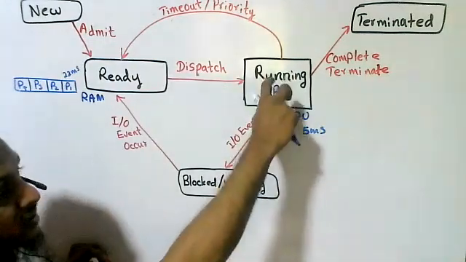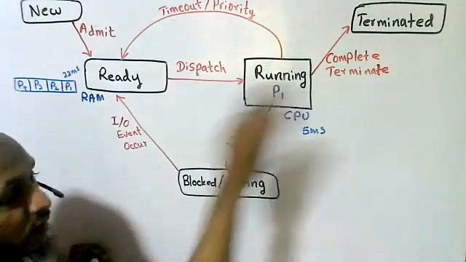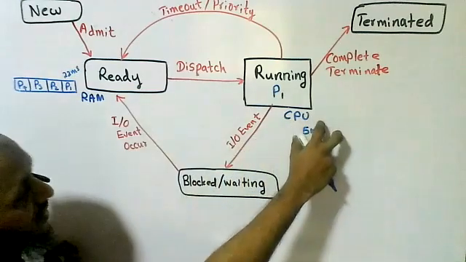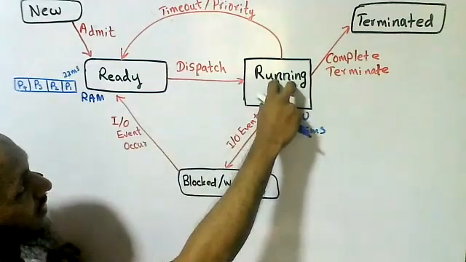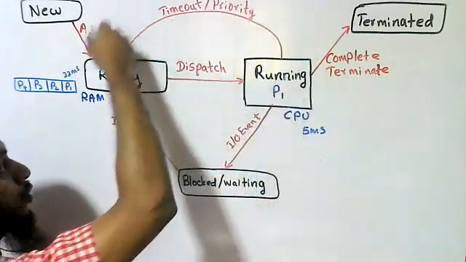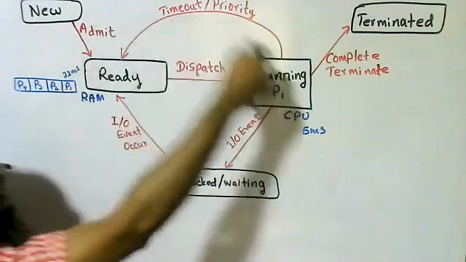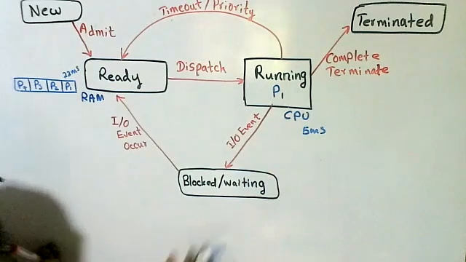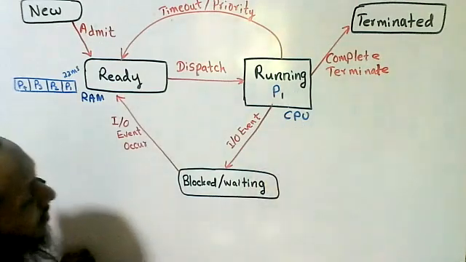That means one process can reside on the CPU only 5 milliseconds. Whatever time it needs, it can execute only 5 milliseconds. After 5 milliseconds, timeout, then that particular process is moved to the ready queue again, and the next process comes to the CPU for execution. That happens in a time sharing or multitasking operating system.